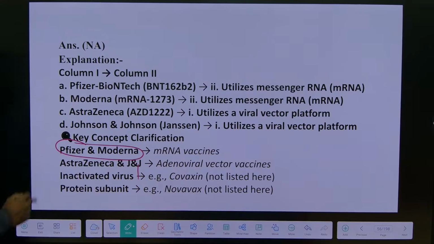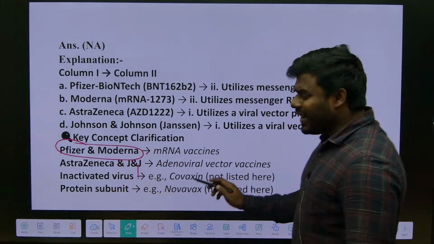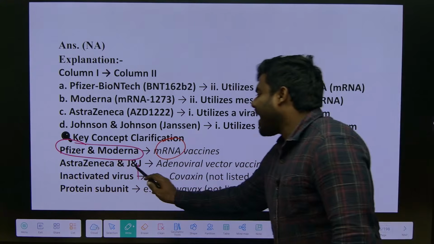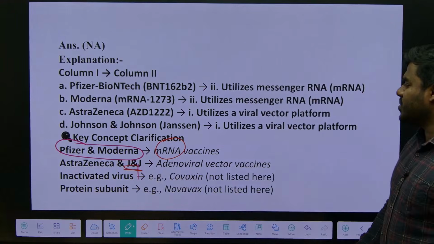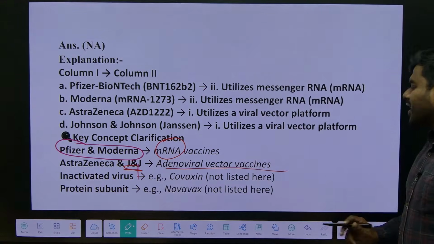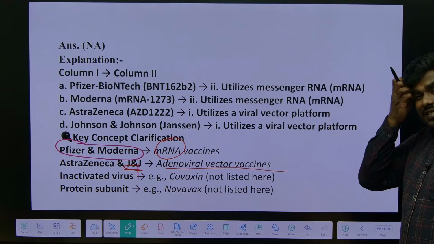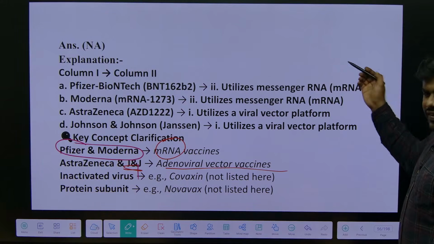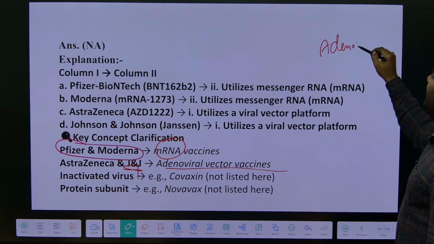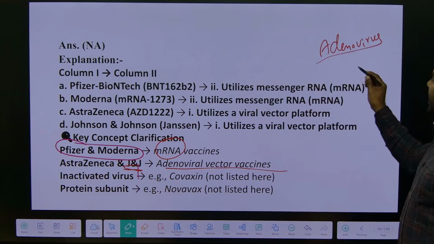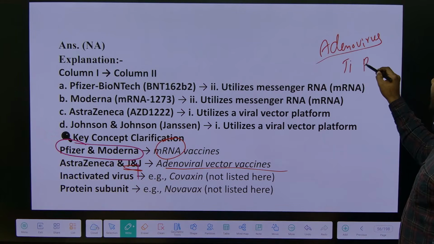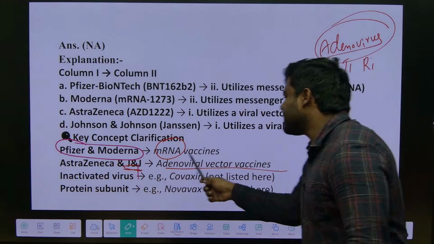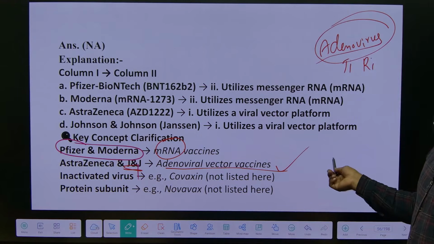Pfizer and Moderna, right? They generally develop vaccines which are mRNA based, right? AstraZeneca and Johnson & Johnson use adenoviral vector vaccines. Does anyone remember adenoviral vectors? In the last class of applied biology we discussed. Very good. What is that? Adenovirus only. Correct? That is what we use as a vector. In the case of plant vectors, what did we use? Ti plasmid and Ri plasmid. So here we are using viral vectors. AstraZeneca and Johnson & Johnson use adenoviral vectors, right?